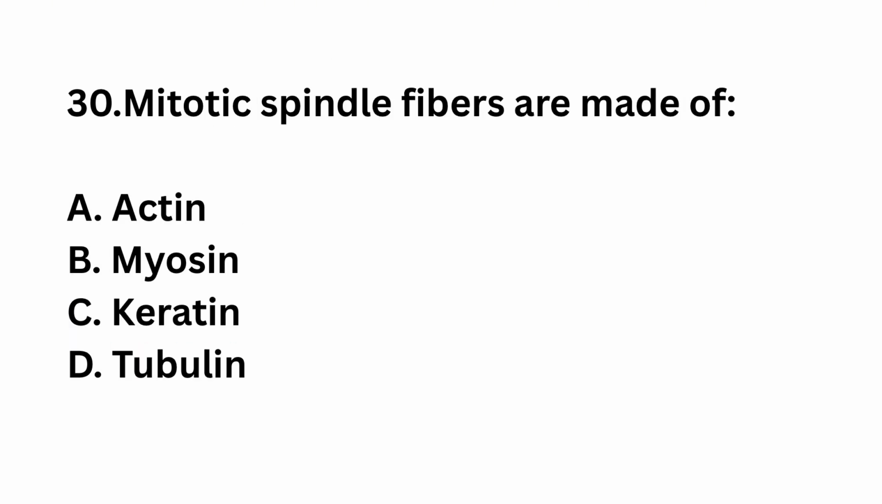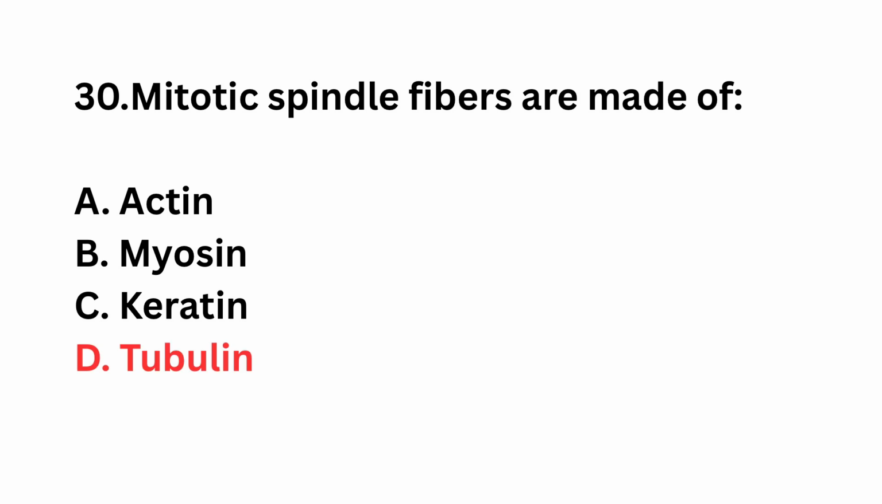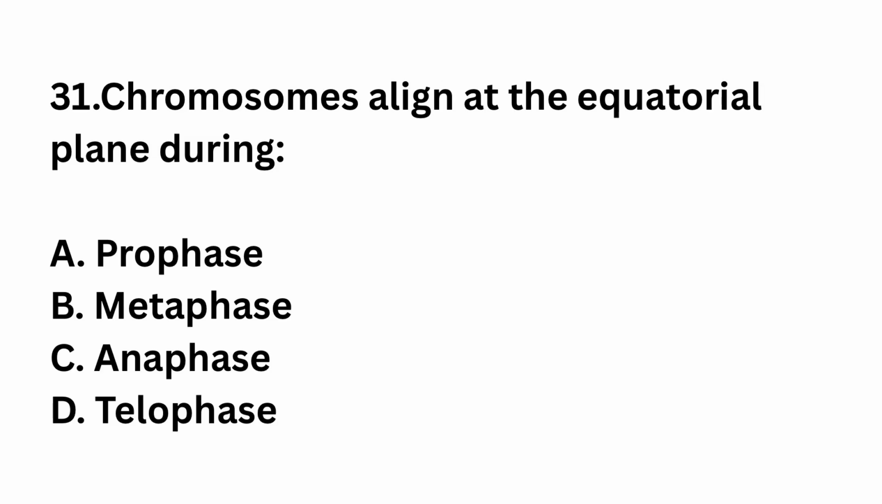Question number 30. Mitotic spindle fibers are made of actin, myosin, keratin, tubulin. The right answer is option D, tubulin. Tubulin forms spindle microtubules.